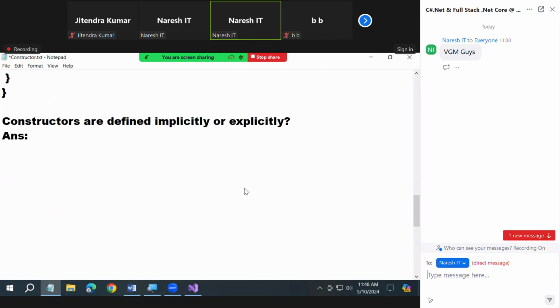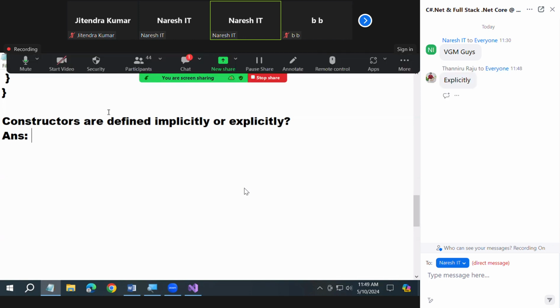Answer. Constructors are defined implicitly or explicitly? My question is straightforward. Give an answer.